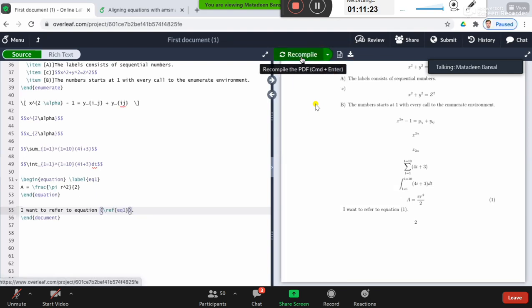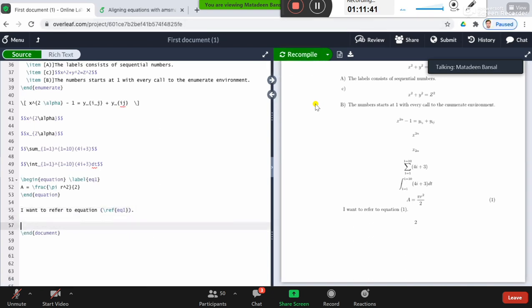So even when your equation number is changed because you have reshuffled the document, this reference will not be disturbed, right? It will automatically place the right reference number whenever you put it. All right. So this is the simple equation.